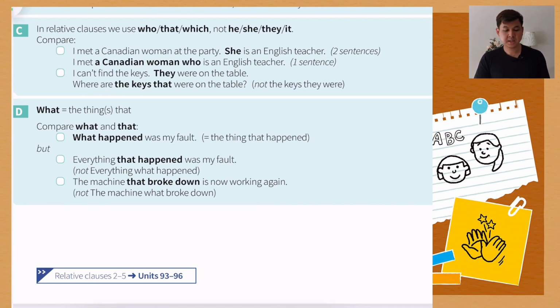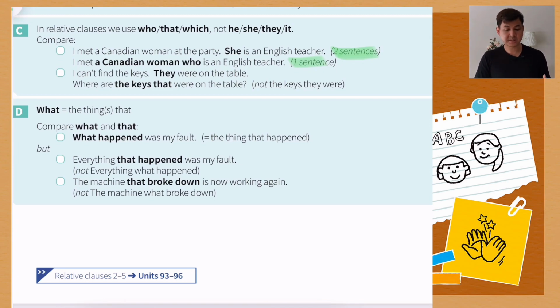So I met a Canadian woman at the party. She is an English teacher. These are two sentences, but when we use the relative clause who, we have to combine them together. I met a Canadian woman who is an English teacher. We cannot use "she is an English teacher" in this case. This is the difference of this style of writing.